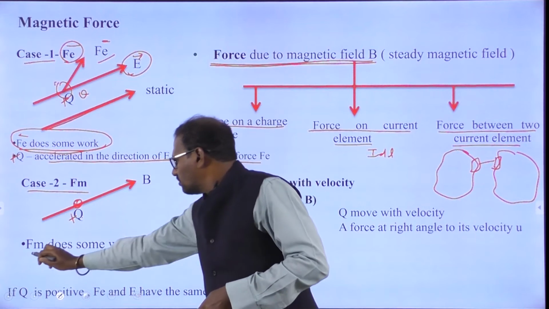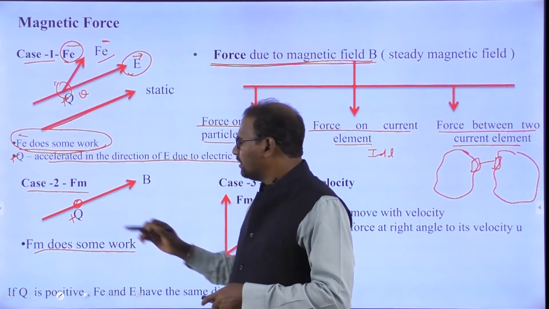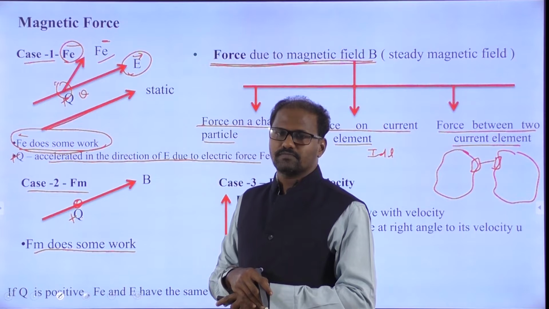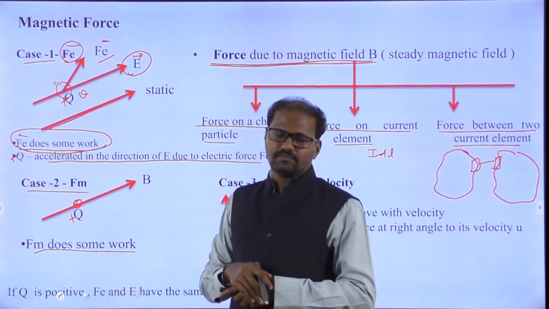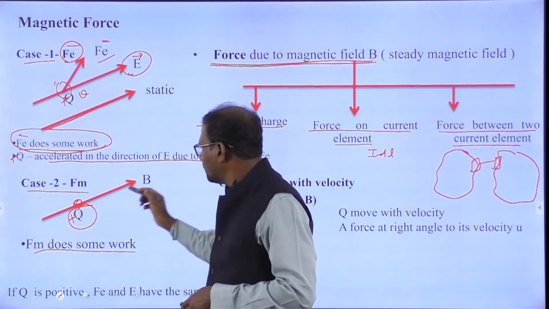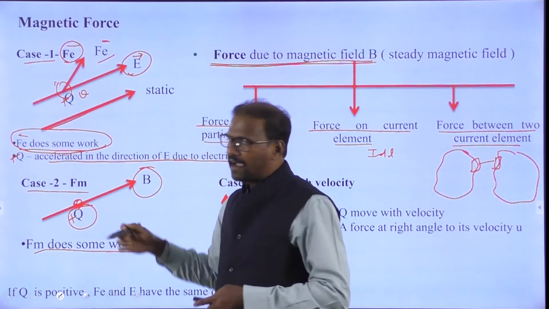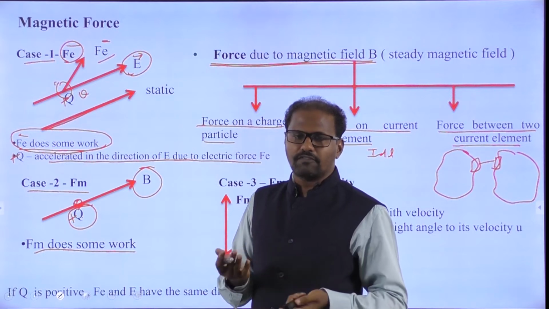There is no magnetic force. It is not doing any work in this case. It will be free conditions. There is no movement. Ultimately, you are not getting any magnetic flux. There is no movement of charge, which means there is no magnetic flux.